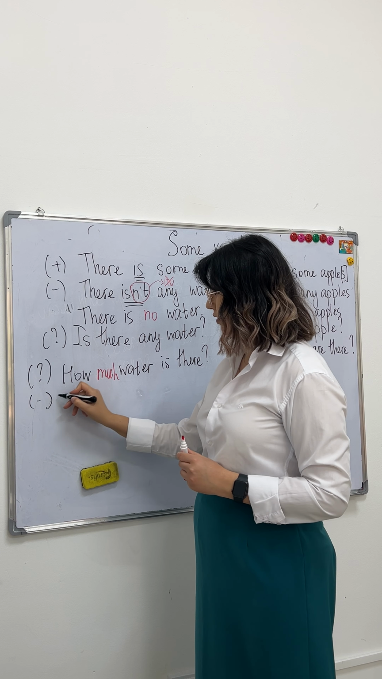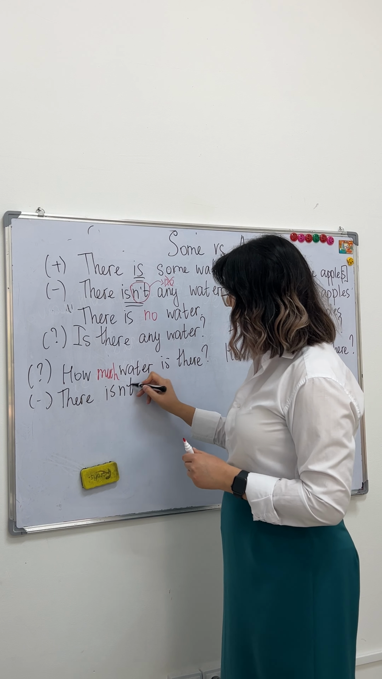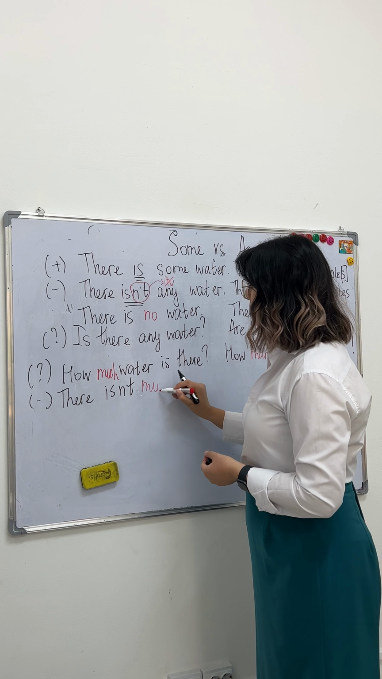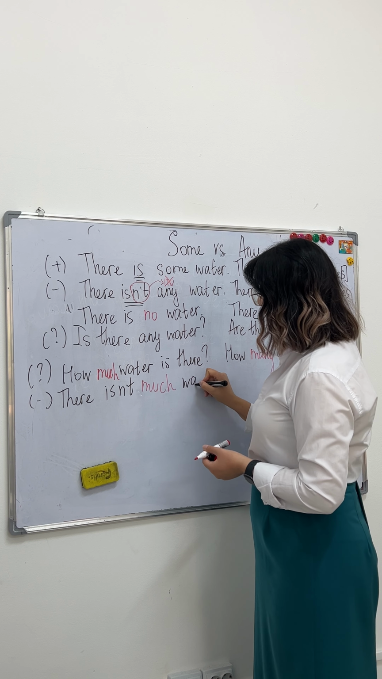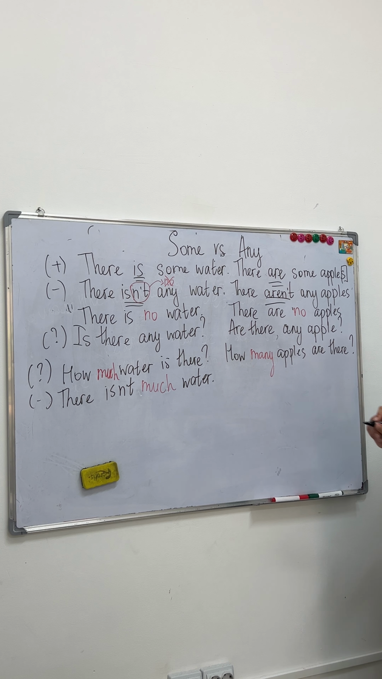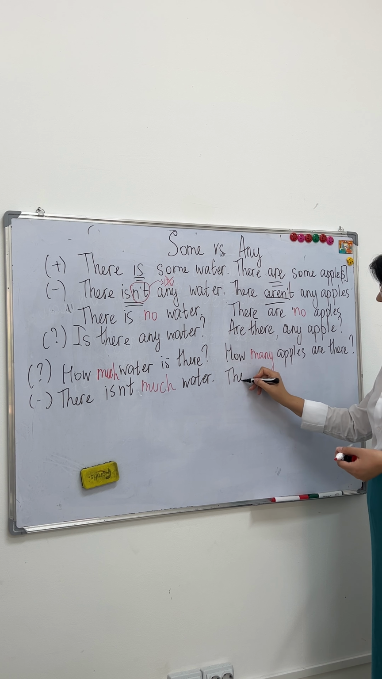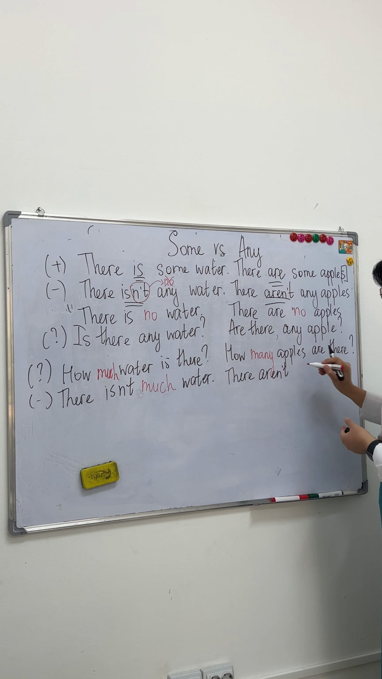Now, you should understand that we use how much and how many in question sentences and negative sentences. For example, there isn't much water, but we cannot use much and many to talk about positive events, okay? So we cannot use them in positive sentences. For example, here, there aren't many apples.